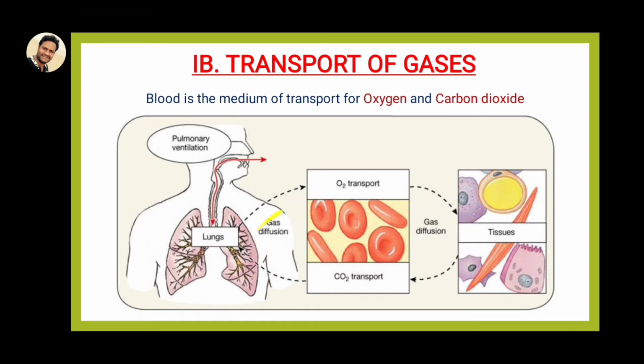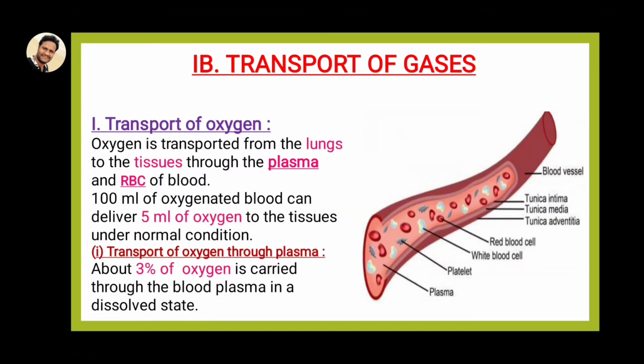So in this way, from high to low level, from the lungs to the tissue level. And second, at the tissue level, after some metabolic activities, carbon dioxide partial pressure is very high. So the carbon dioxide directly associates with RBC, and the hemoglobin carries it to the lungs. Okay, and first one, here you can see, transport of oxygen.